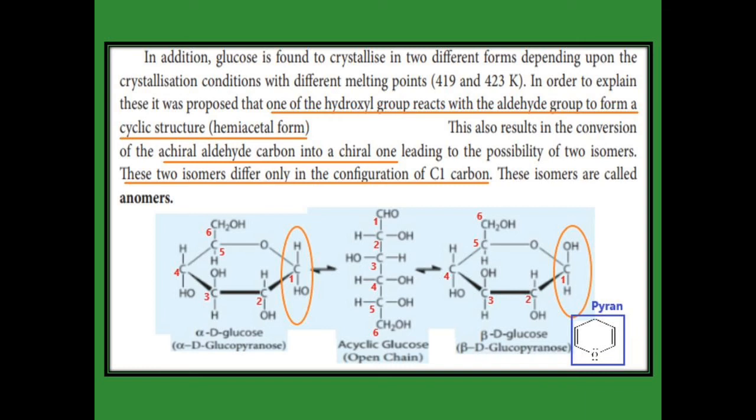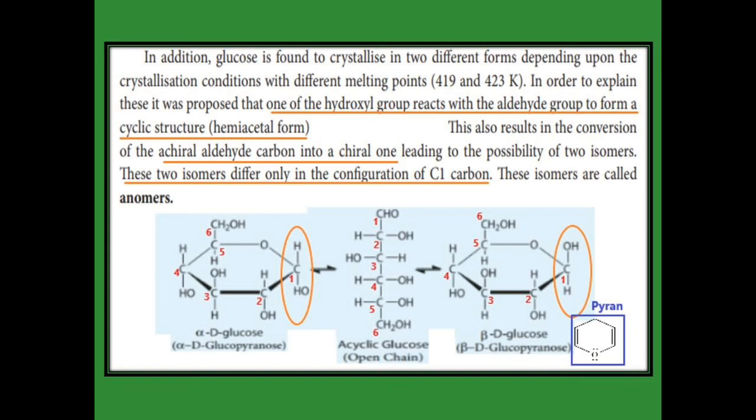How it differs: in the left-hand structure the OH group is present at the bottom, and in the right-hand structure the OH group on the first carbon is present at the top. This is the difference, and these two cyclic structures are called anomers. The cyclic structure is also called the hemiacetal form.